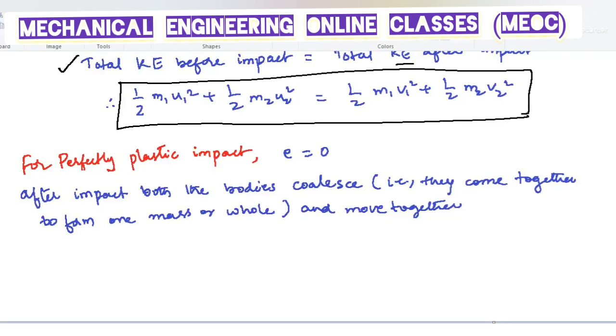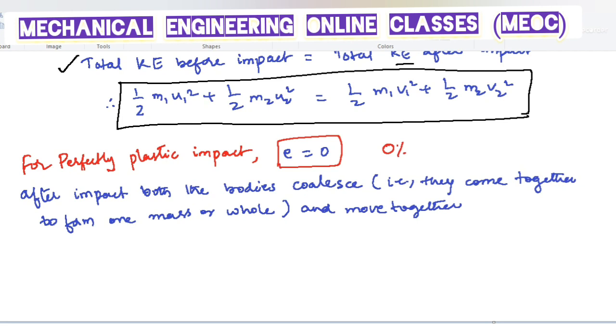So for a perfectly elastic impact, e is equal to 1. For perfectly plastic impact, that means after the impact or after the collision, the shape of the two bodies will never be regained. That means the regain is 0%. That's why e is equal to 0. It is because the shape of the two bodies will never be regained.